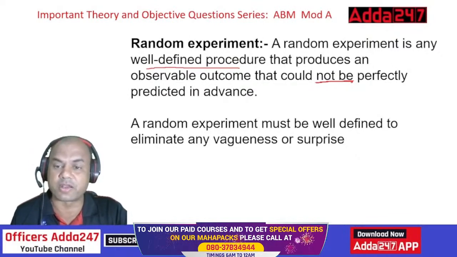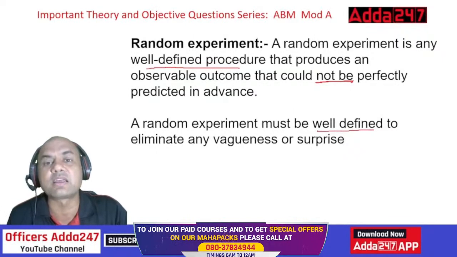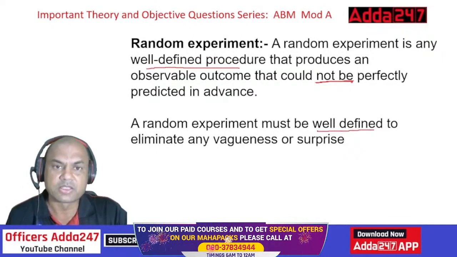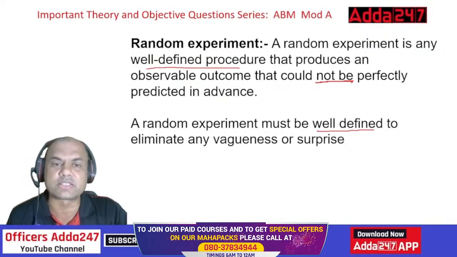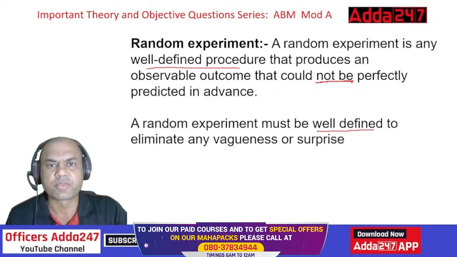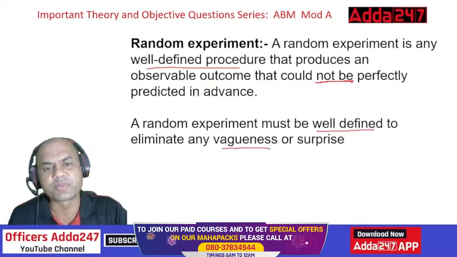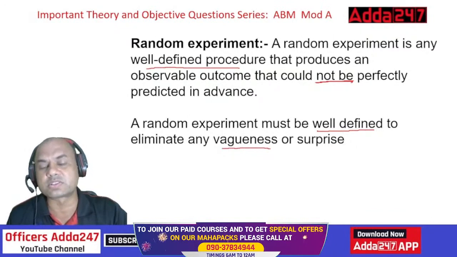A random experiment must be well defined to eliminate any vagueness or surprise. Here, well defined means what is required should be clearly defined in my mind. Whenever you do anything in your practical life, as well as in statistics, you should have your objective very clear. If your objective is not clear, you will end up in vagueness. You won't end up anywhere.